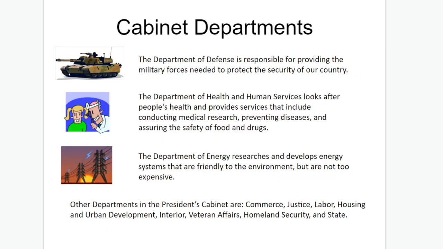The Department of Defense is responsible for providing the military forces needed to protect our country. The Department of Health and Human Services looks after people's health and provides services, including medical research, preventing diseases, and assuring safety of food and drugs. The Department of Energy and other departments such as Commerce, Justice, Housing and Urban Development, Interior, Veterans Affairs, Homeland Security, and State, we'll discuss all in the next chapter.